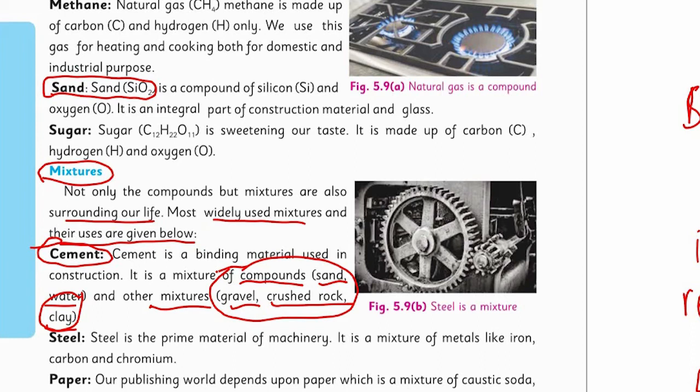This cement, when mixed with water and sand and applied, makes a very good adhesive paste and joins the bricks together to form a construction material or any construction, wall, brick, building, etc.